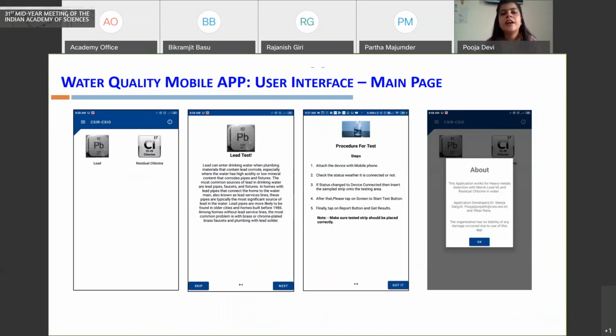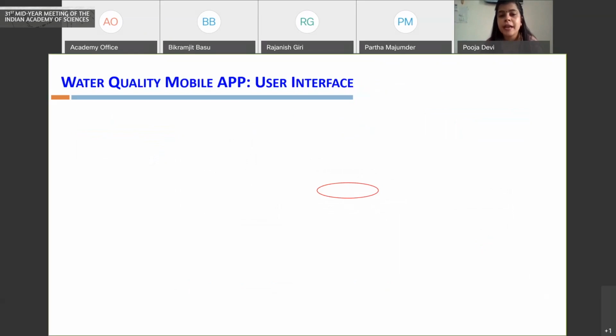these devices. We are extending this platform not only for heavy metal ions, but to other water pollutants, including residual chlorine, which is also a very important parameter to be looked after, because a low level of chlorine and an excess level of chlorine are both harmful. The assessment of water quality with such platforms is of use in field applications at the user level, at the community level, or in different water testing labs and water supply boards.